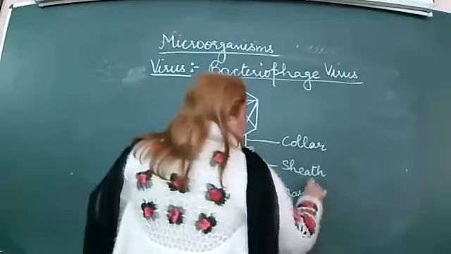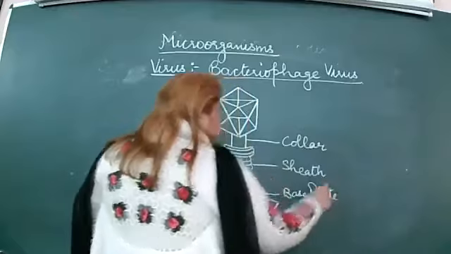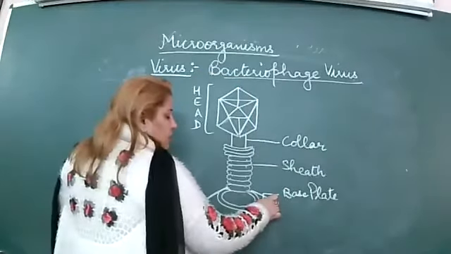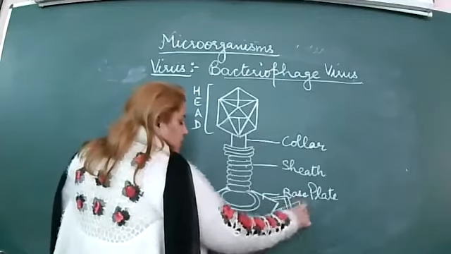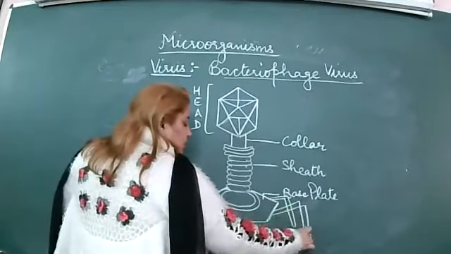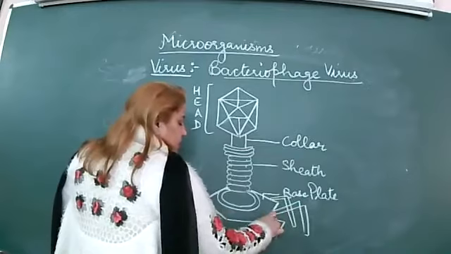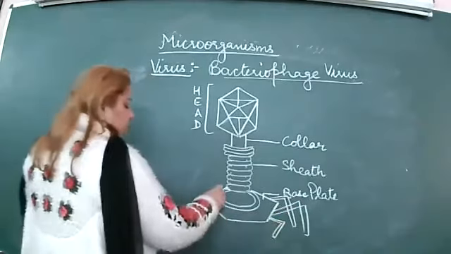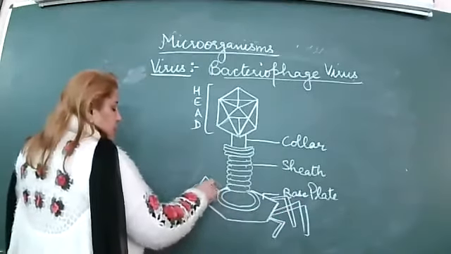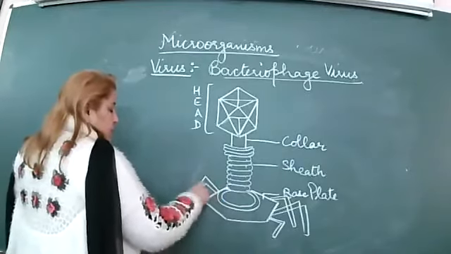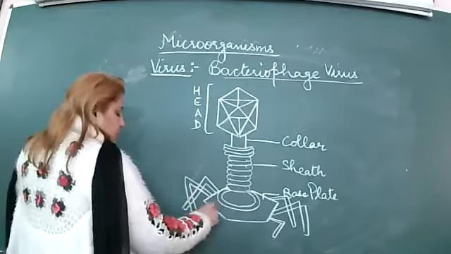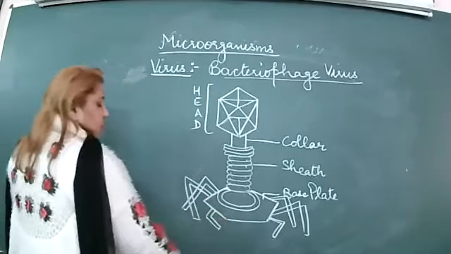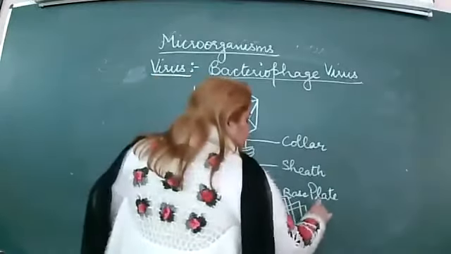This is called the base plate, and then you will make tail fibers over here. These are called tail fibers.